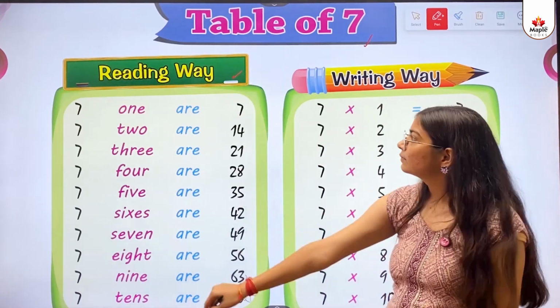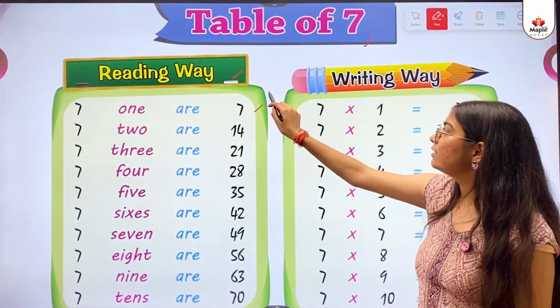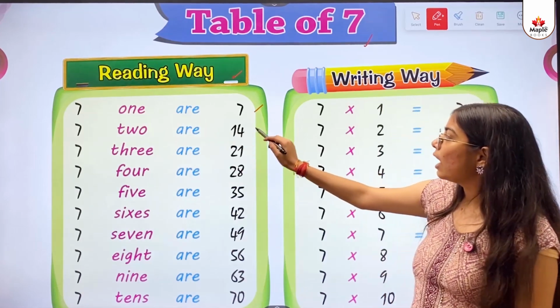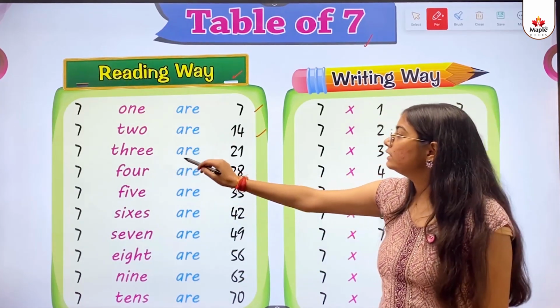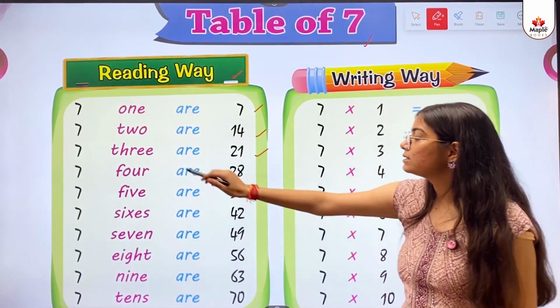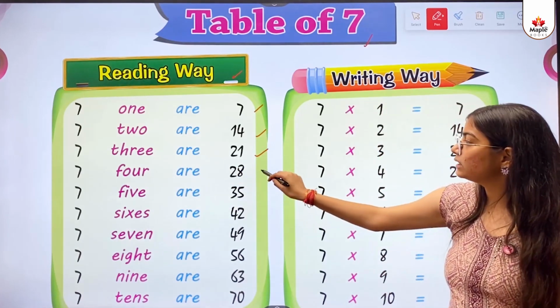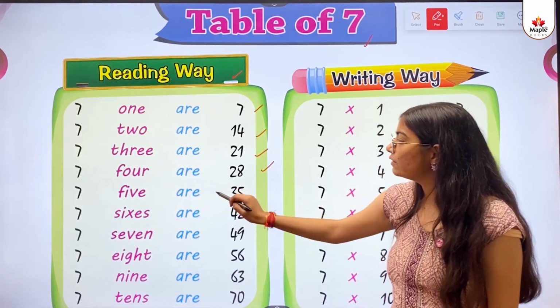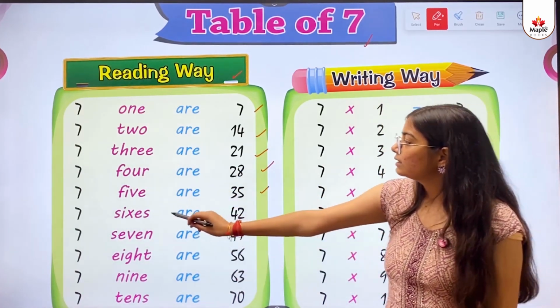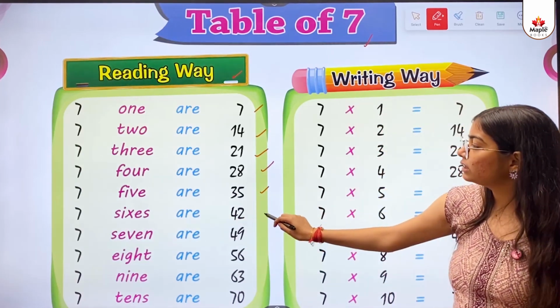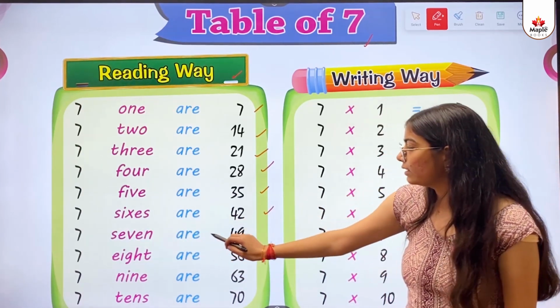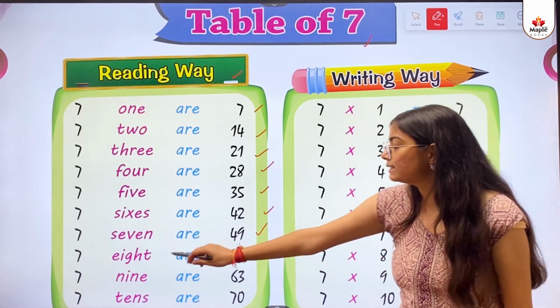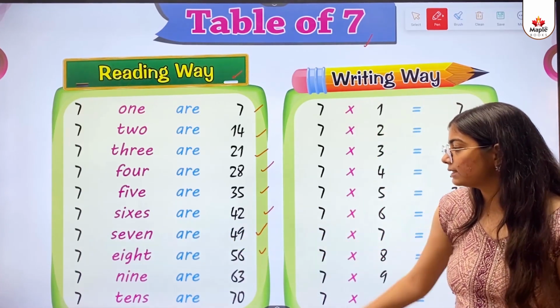Reading way. 7 1 are 7. 7 2 are 14. 7 3 are 21. 7 4 are 28. 7 5 are 35. 7 6 are 42. 7 7 are 49. 7 8 are 56.